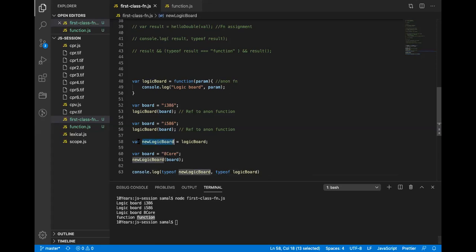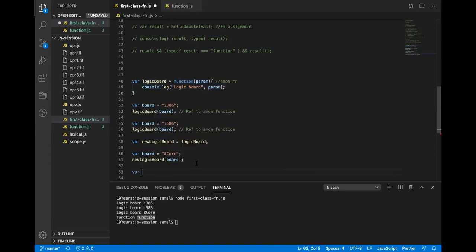So here I declared another variable, which is assigned from another variable. Logic board is holding a reference to this function, so new logic board is also holding a reference to this function. I hope this is clear. Here a function is assigned to a variable, and here a variable is assigned to another variable. Because this variable is pointing to this function, this variable will also point to the same function.